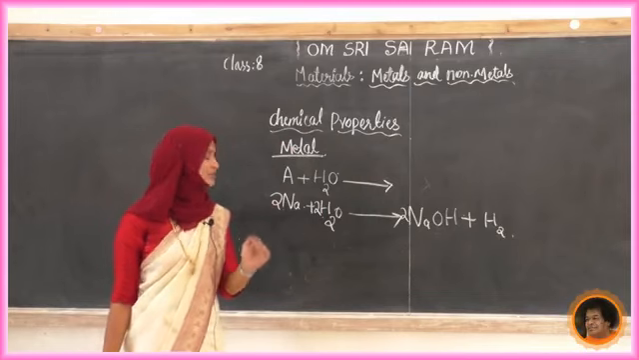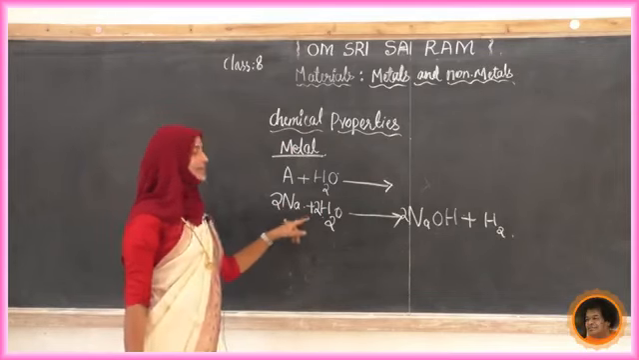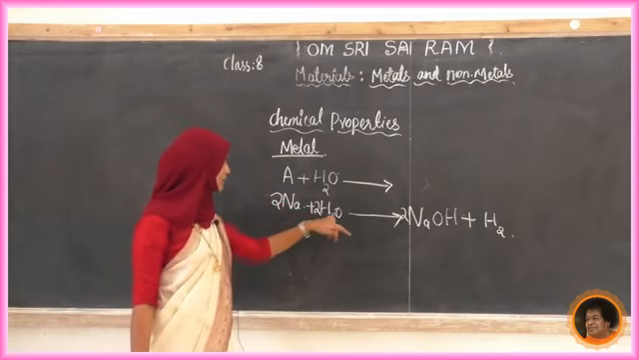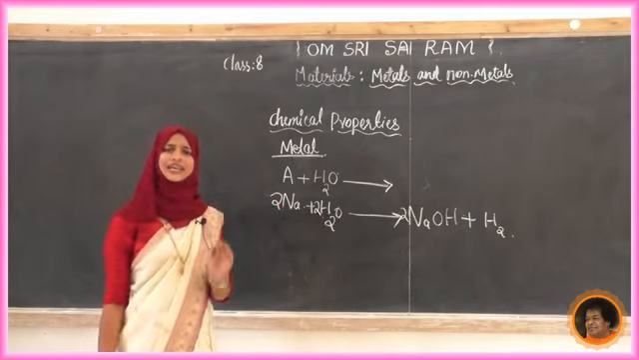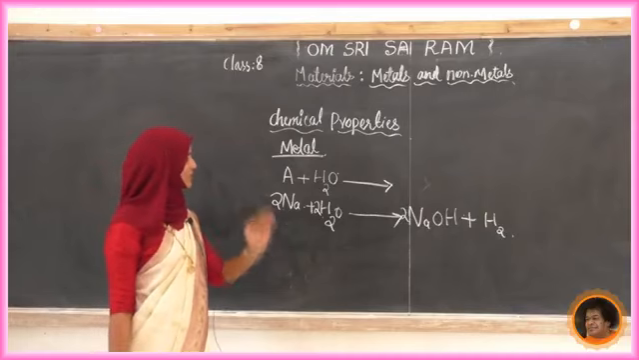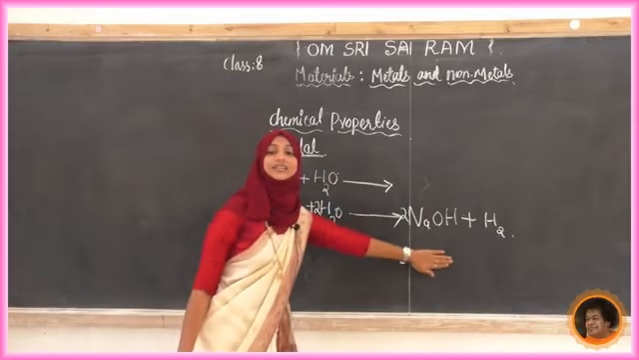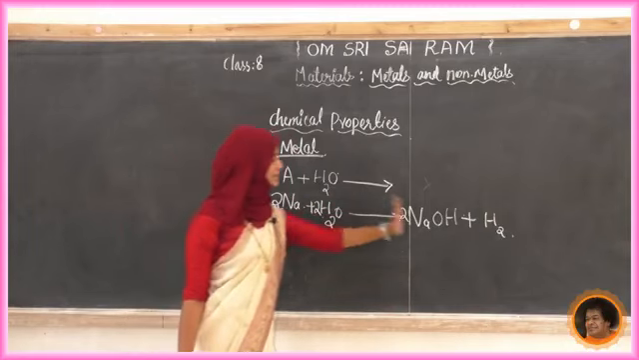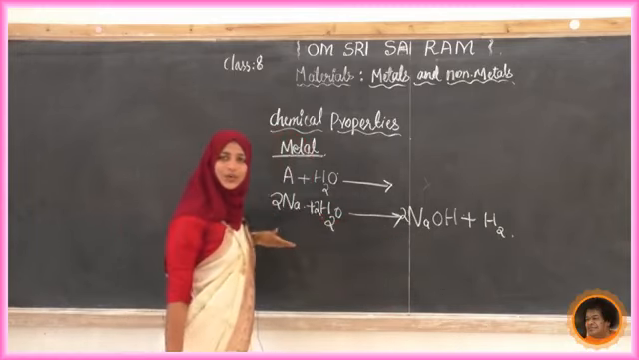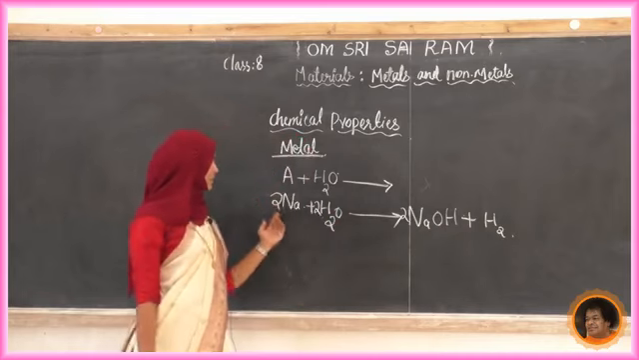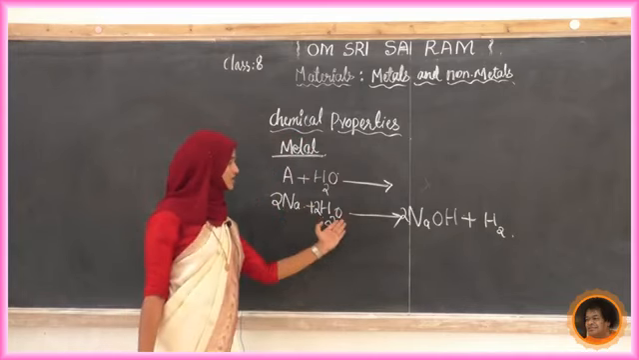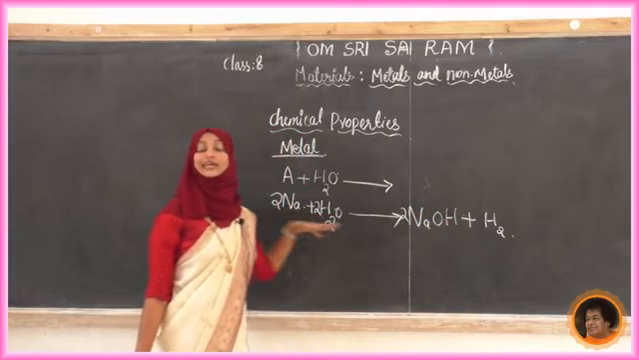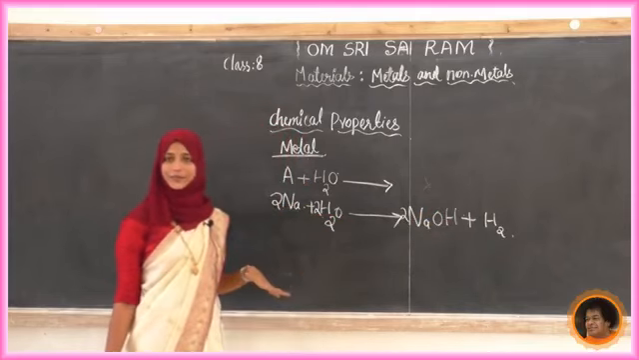Once again I will tell you, students: in the reactant, how many sodium, hydrogen and oxygen atoms are there? The same number of hydrogen, sodium and oxygen should be there in the product. So the number should be equal. Always, the number of sodium, hydrogen and oxygen should be equal in both the reactant and product.